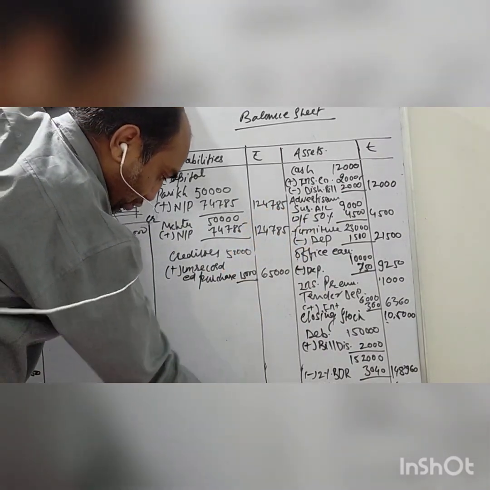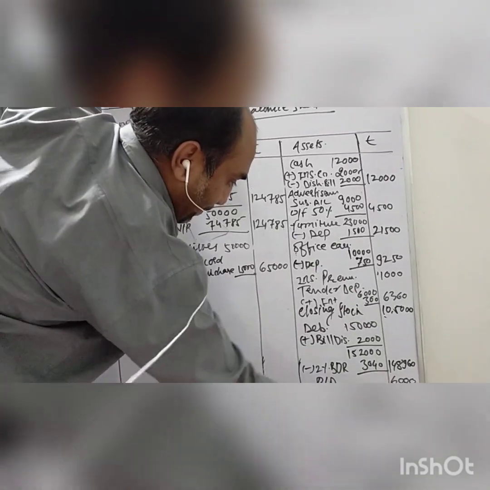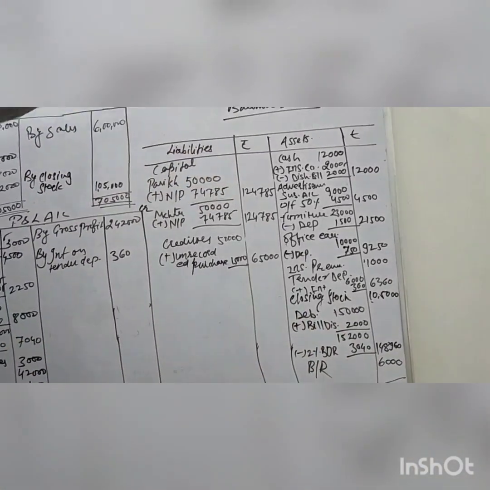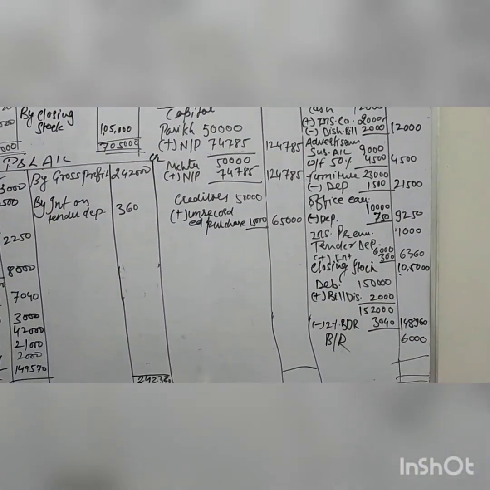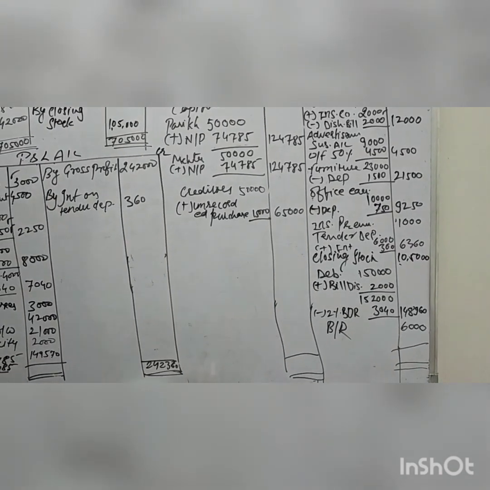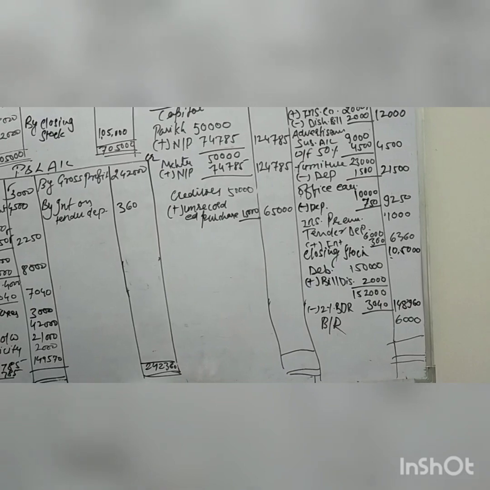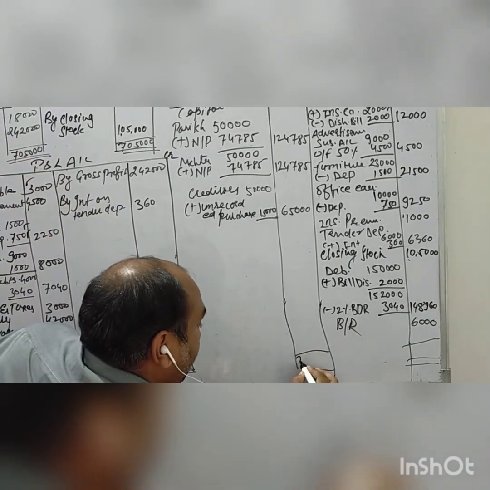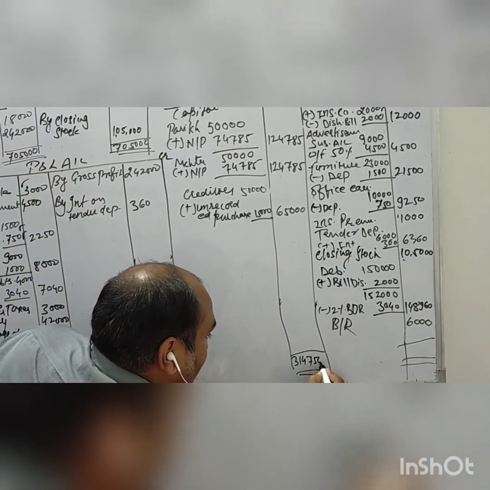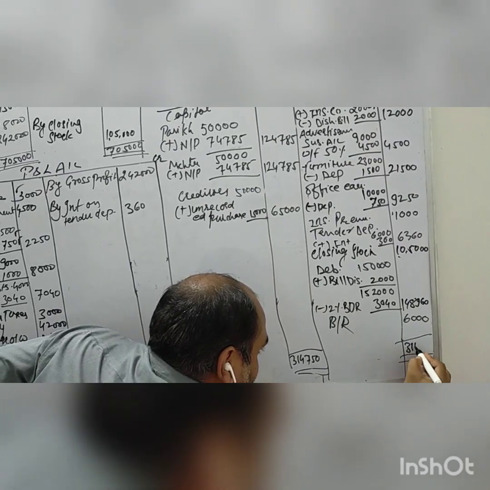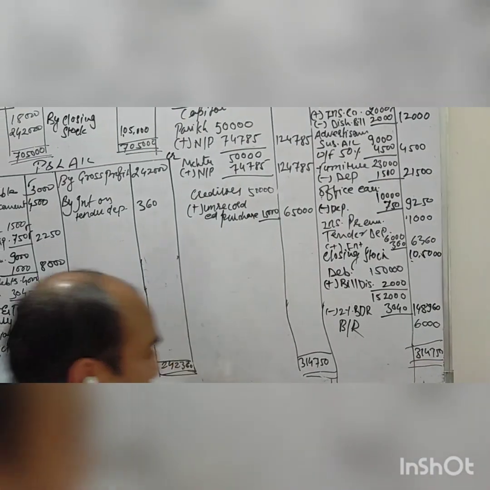Now tally the balance sheet. The balance sheet total will come to 3,14,750.